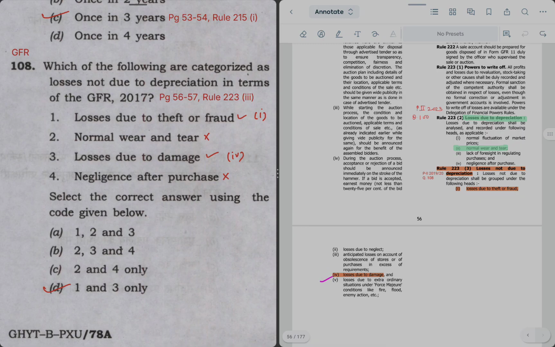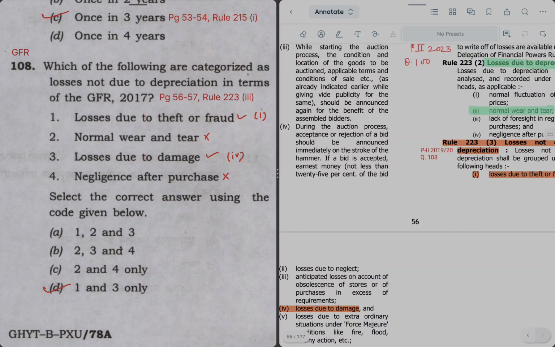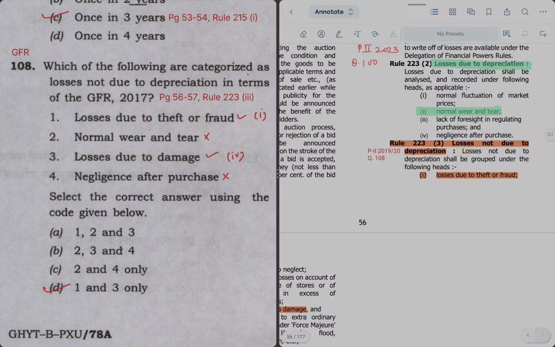They are the only losses which are not due to depreciation as per GFR, and the right answer is D, 1 and 3 only. The other two are covered under losses due to depreciation, and we are asked in the question about losses not due to depreciation.